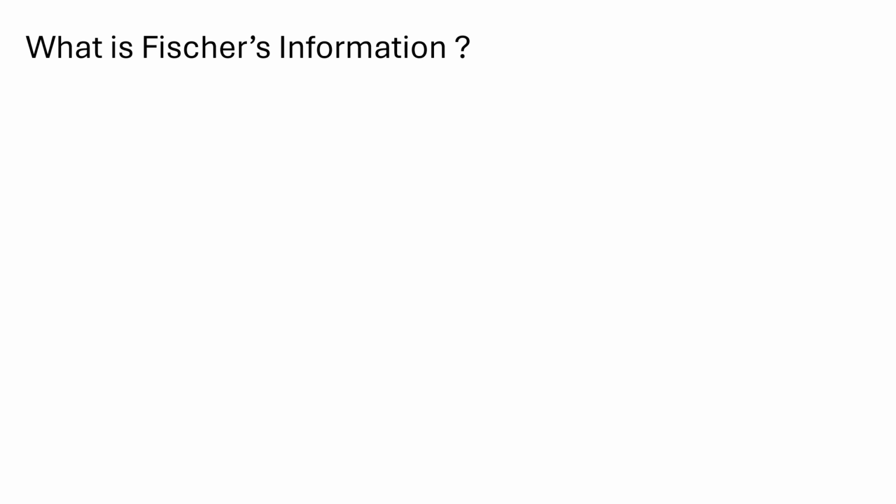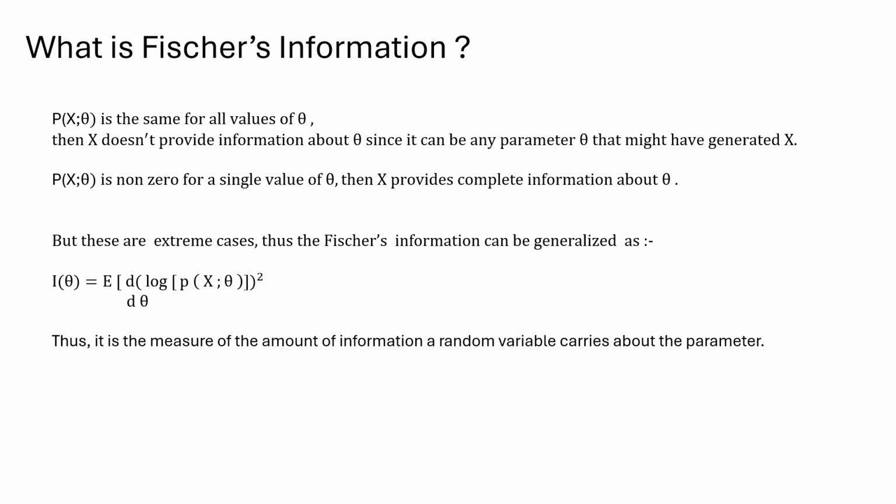We finally come to our topic: what is Fisher's information. We have this probability of x given theta, and we have two extreme cases. In the first case, the probability of x given theta, where theta is constant, is the same for all values of theta. Then x does not provide any information about theta, since any value of theta can give this value x.